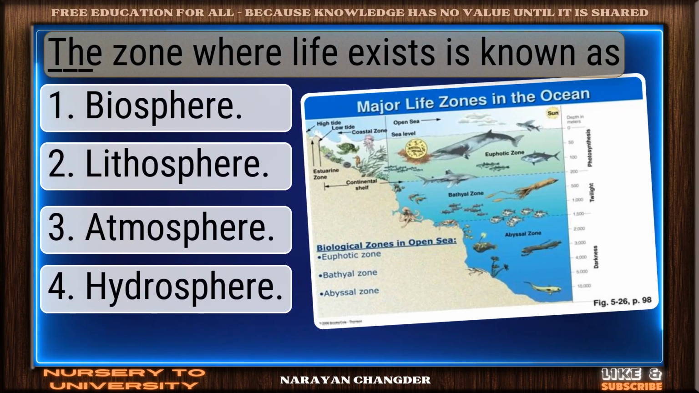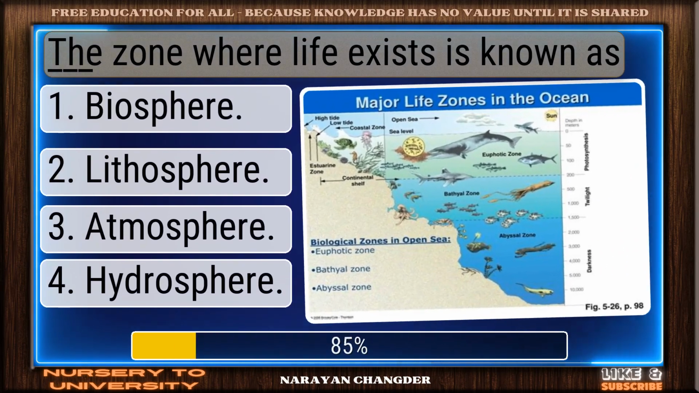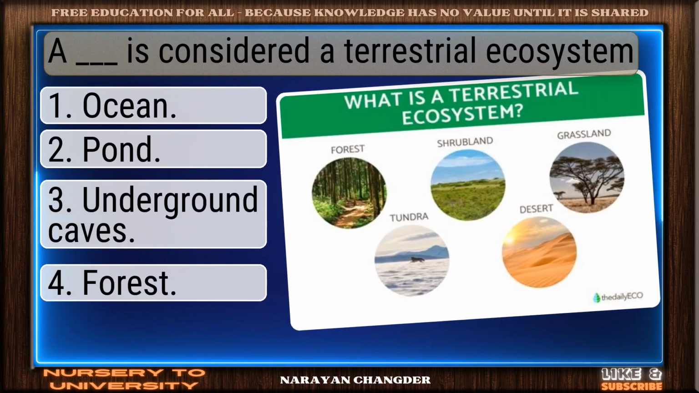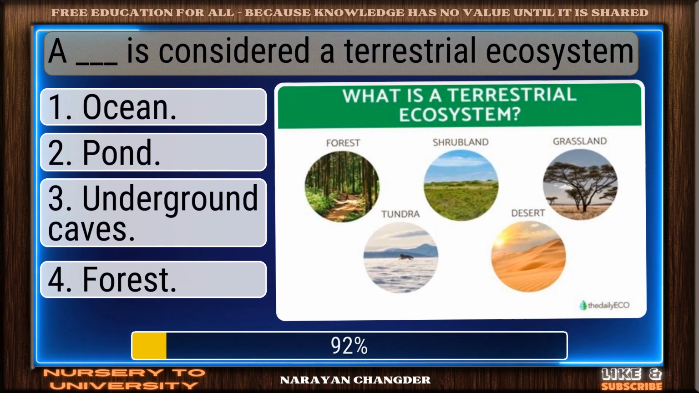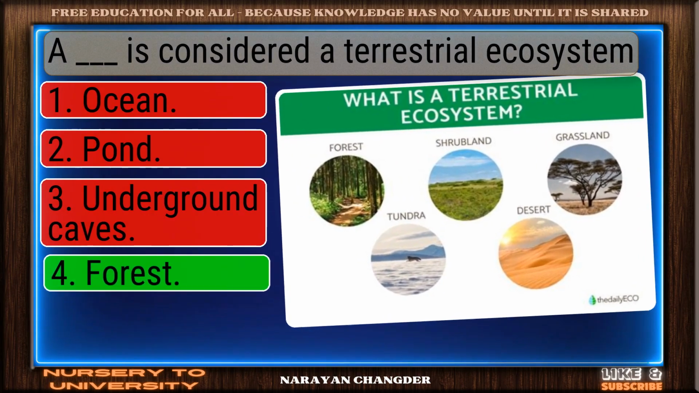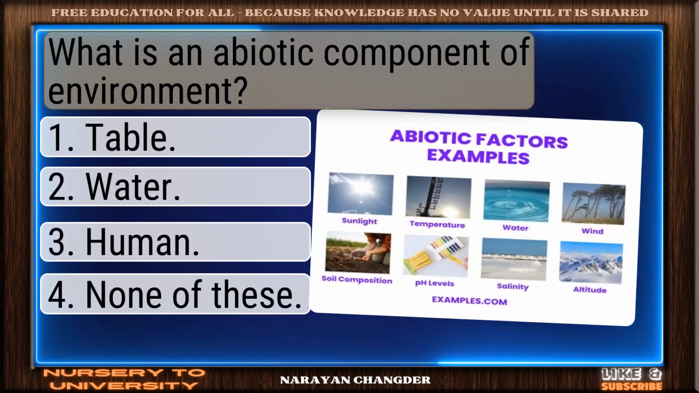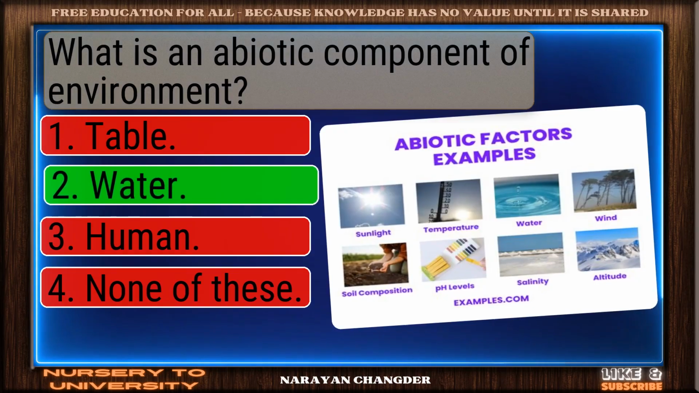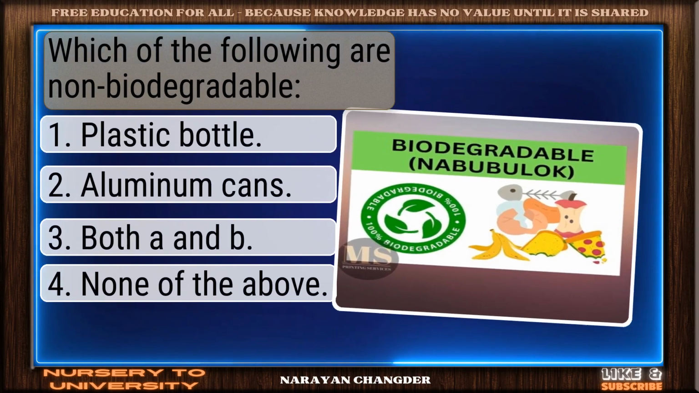The zone where life exists is known as dash. Perfect. Biosphere is the one. A dash is considered a terrestrial ecosystem. Good thinking. Forest is right. What is an abiotic component of environment? You chose water? Correct! Which of the following are non-biodegradable?